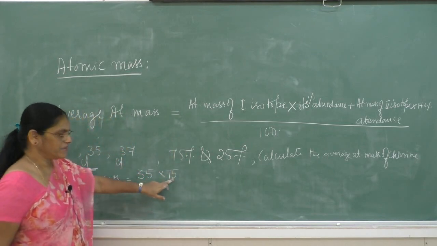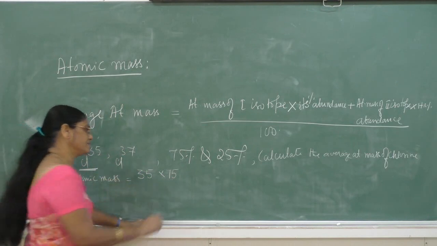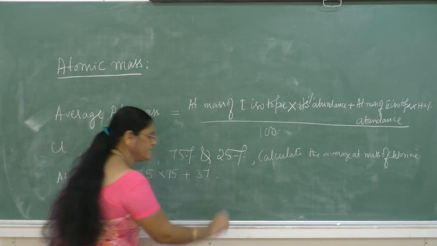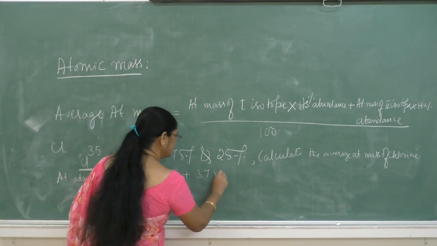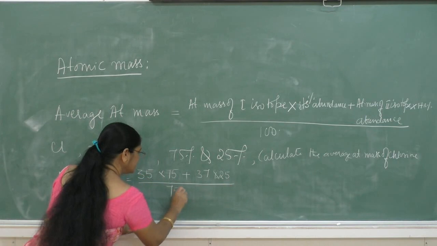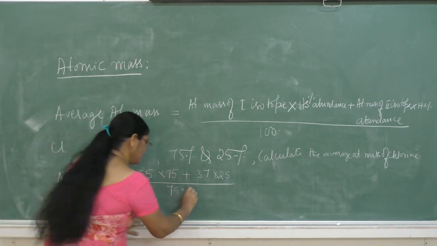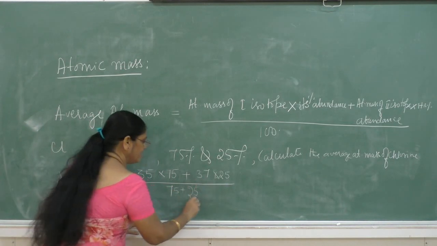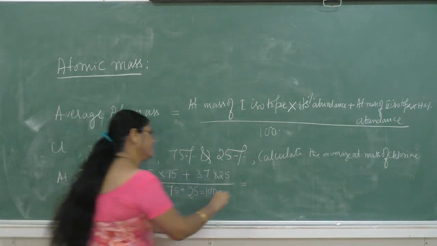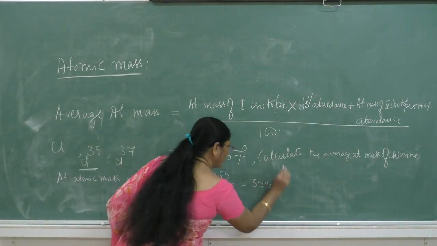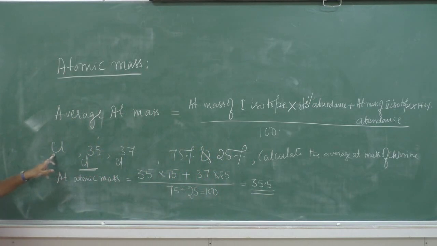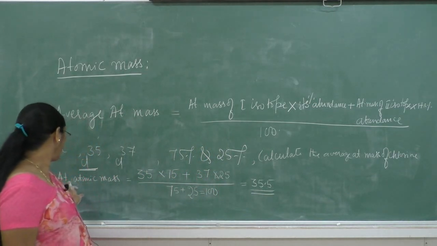So it is multiplied by its abundance, plus the second isotope of chlorine, that is 37, and its abundance is 25, then divided by the sum of the percentage composition, that is 75 plus 25, equal to 100. On simplification you will get 35.5. This is the average atomic mass of chlorine.